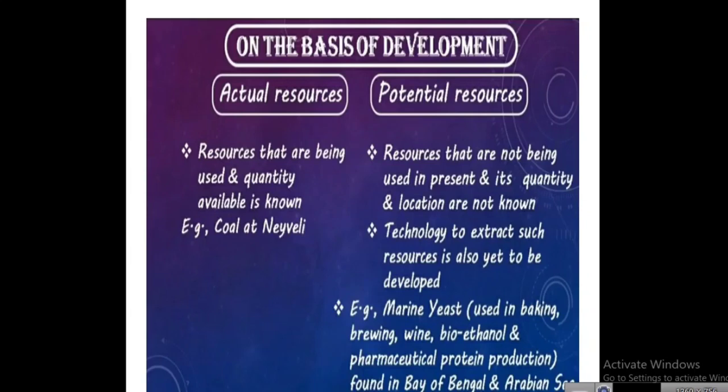That is தொழில்நுட்பம், technology. Technology only develops these resources. For example, marine yeast used in baking, brewing, wine, bioethanol and pharmaceutical protein production, found in the Bay of Bengal and Arabian Sea.